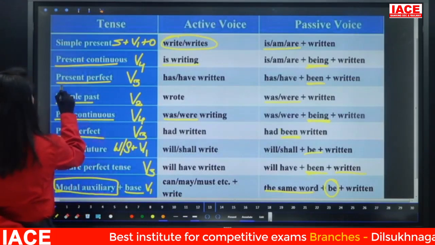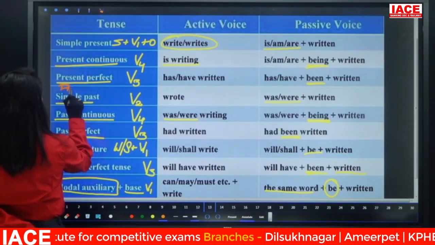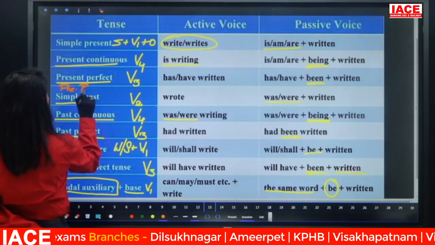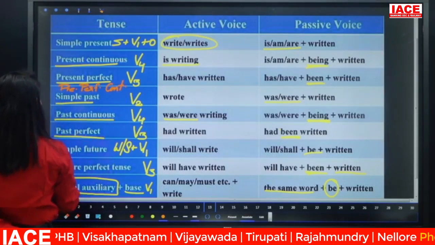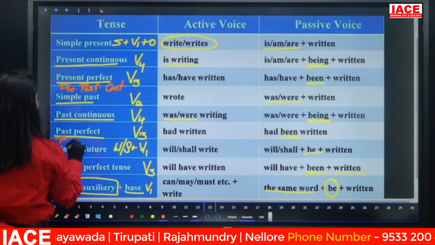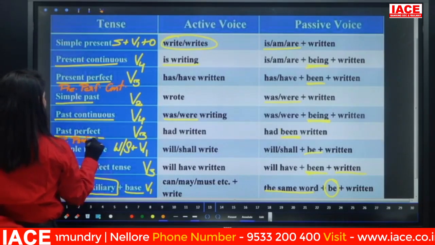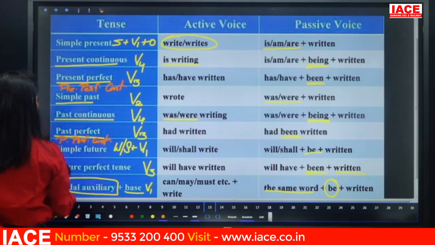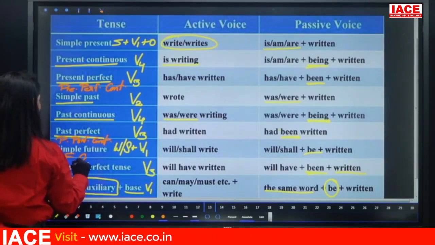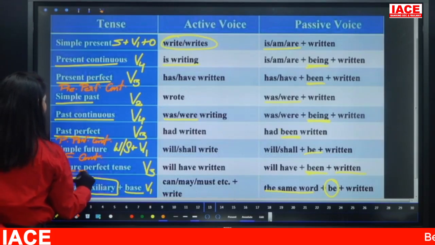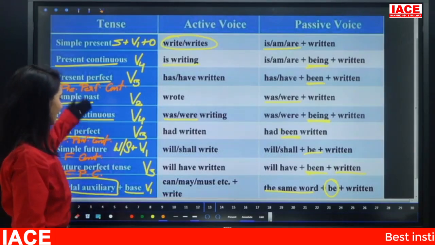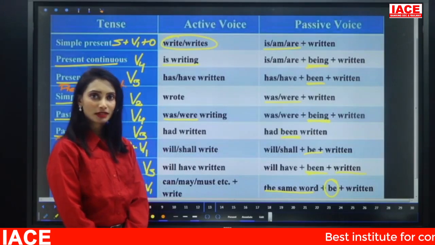So here we do not have present perfect continuous. Here past perfect continuous. Here future continuous and future perfect continuous. What happened to those 4 forms?